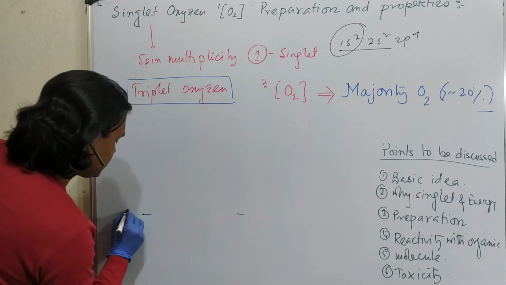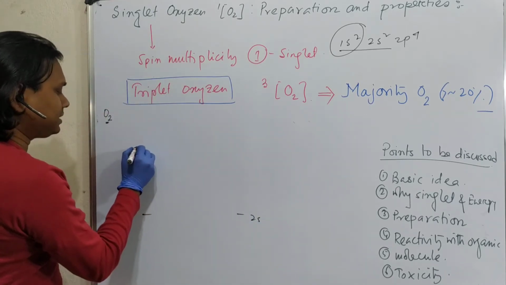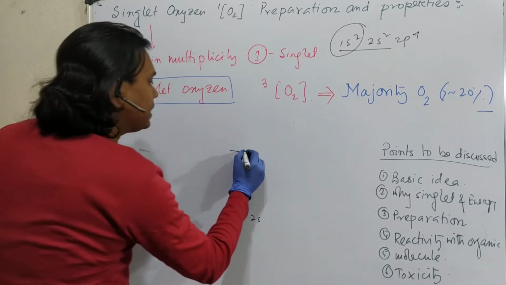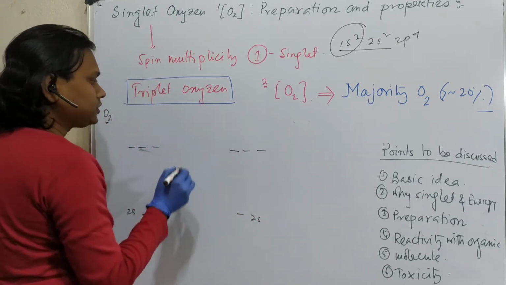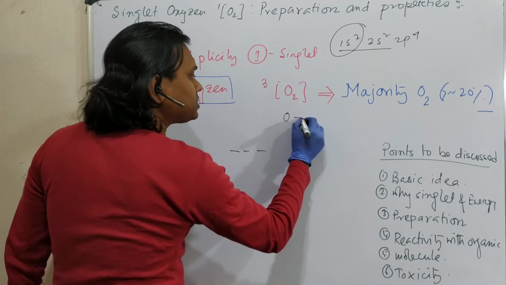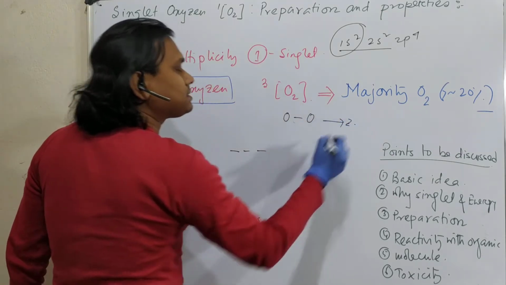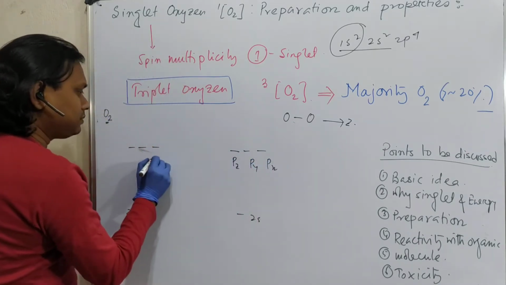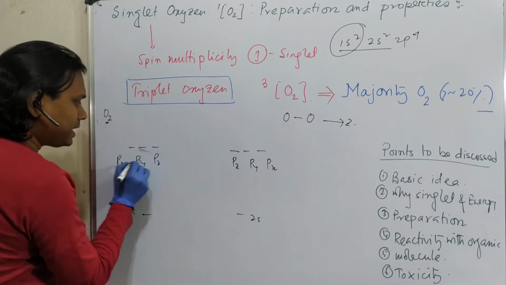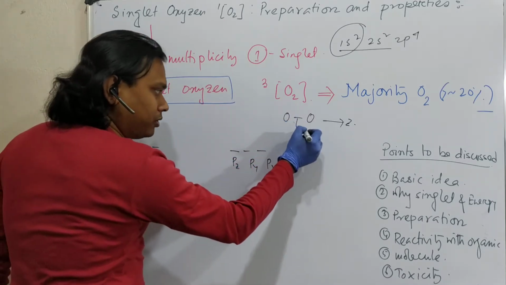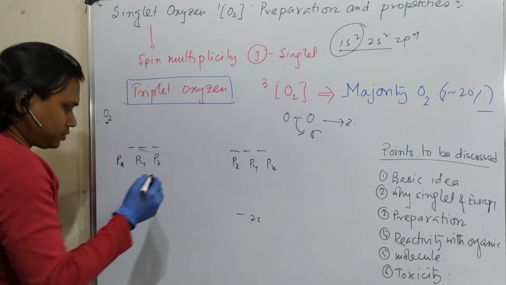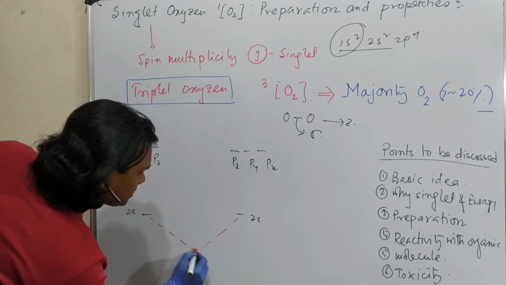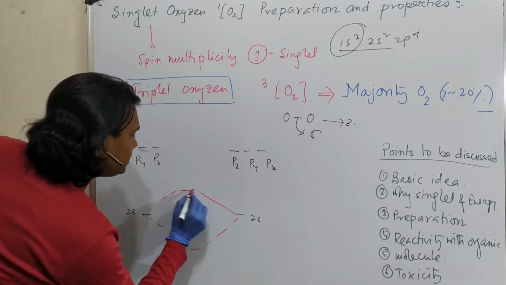So this is the 2s, and here 3 2p orbitals are there. Let's consider this O-O bond forms in this way, and this is the z axis. Then pz, py and px, similarly pz, py and px, this zz will form the sigma bond. So what will it result? By the way, this 2s, this is bonding, this is anti-bonding.